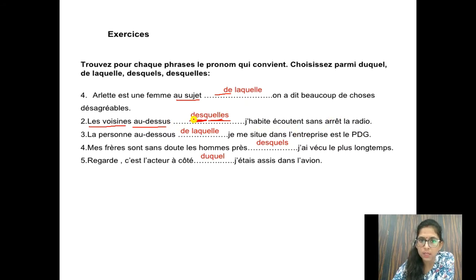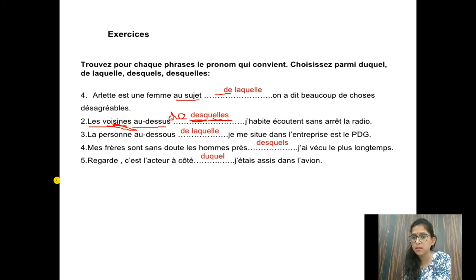So why are we using lesquels, plural, here? Because au-dessus de is a preposition. Au-dessus de. The de is also there with au-dessus. So de plus lesquels becomes desquels. Okay. Au-dessus de is a preposition plus lesquels, so de plus les become des. So that's why the answer is starting with desquels. And why is lequel here plural? Because we are talking about neighbors, and it is plural. I hope, children, the other sentences are also like this.